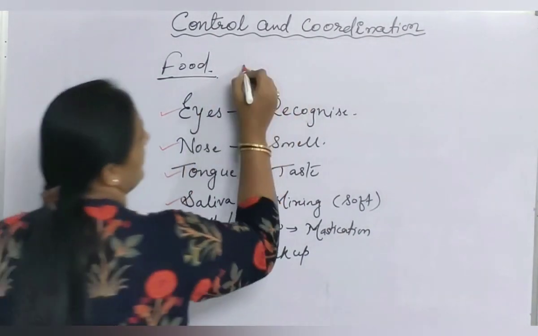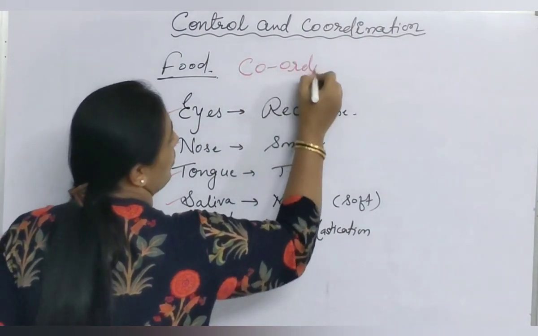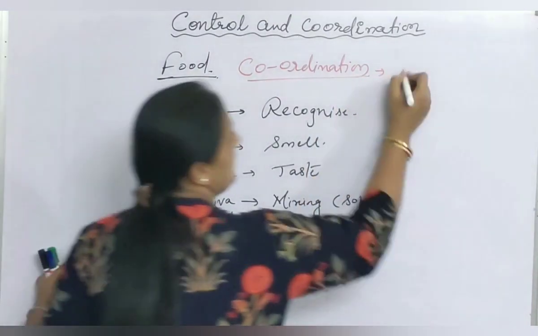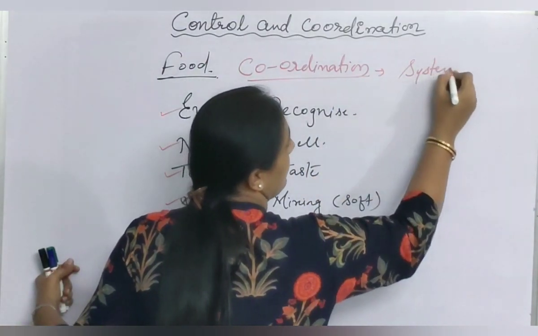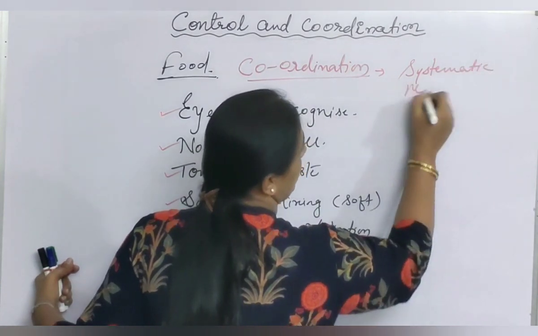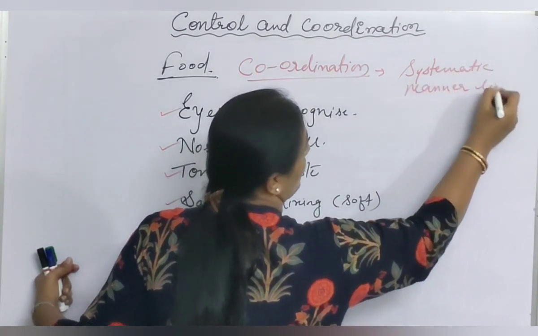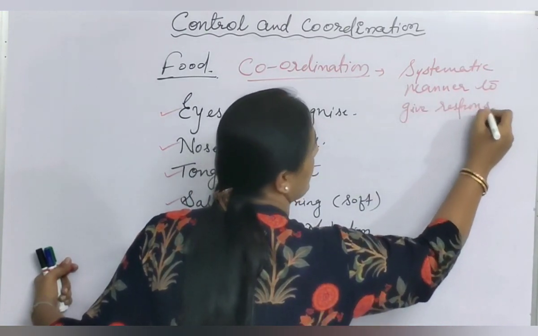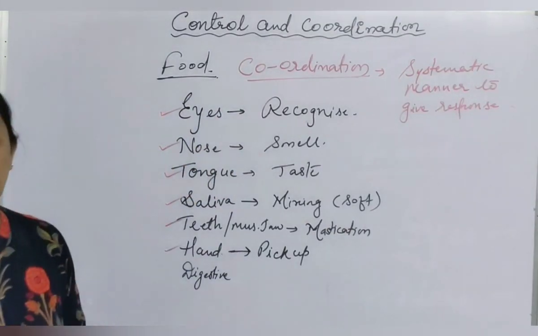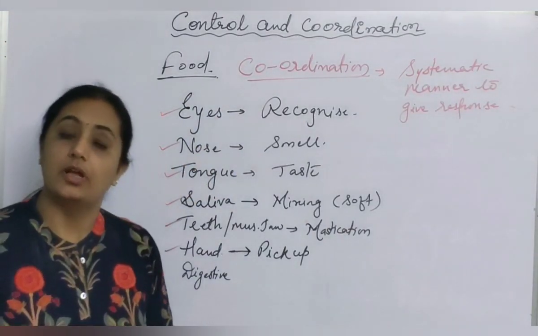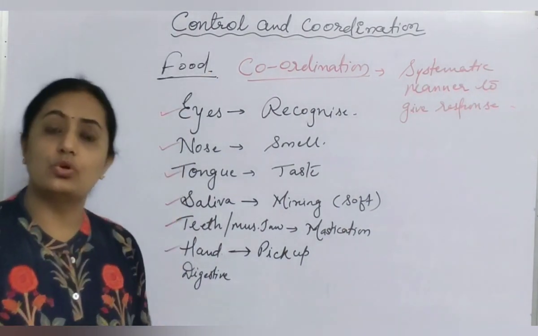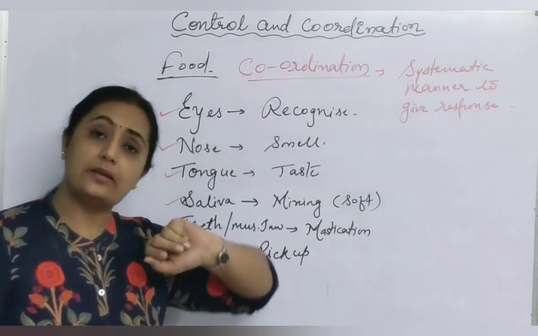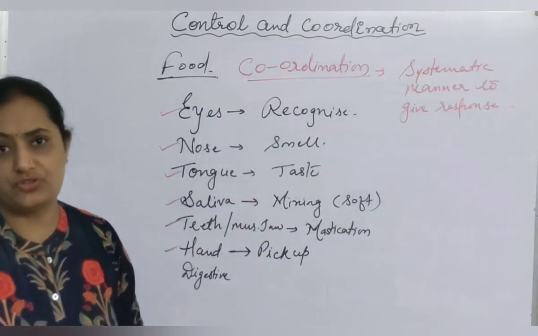What is coordination? Coordination means working of various parts together in a systematic manner to give response towards the external stimuli is called as coordination. Now control. What is the role of control? Each and every part has to work in a systematic manner, but control is essential.